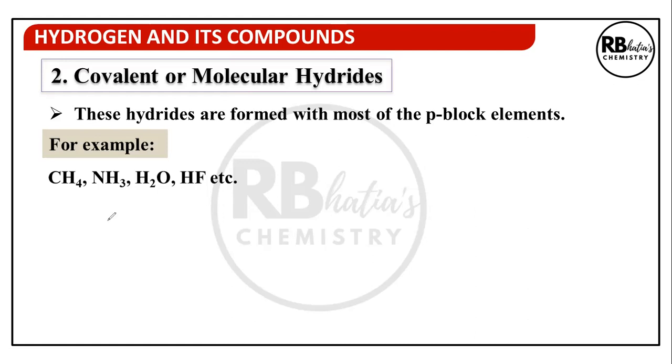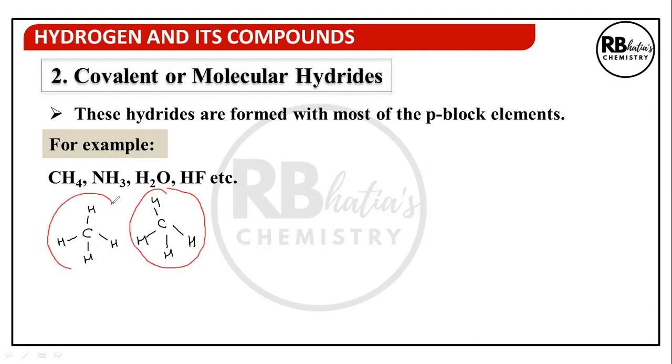Now, why are they called molecular? Because actually, each molecule is made up of these covalent bonds, and different molecules of the same substance are held together by some weak intermolecular forces.